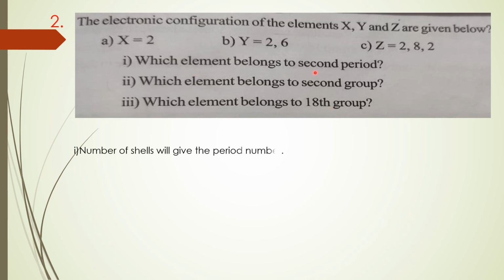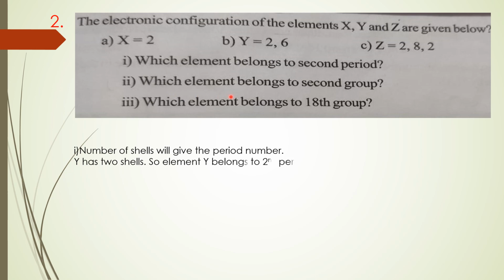I told you to identify the period, simply you see the number of shells. How many shells are there? 2 shells are there for Y. Here 1 shell is there. Here 2, 8, 2 means 3 shells are there, that is K, L, M. Here K, L and here only K shell is there. So which element belongs to second period? Number of shells are 2. Therefore Y belongs to second period. What is the reason? Y has 2 shells. So the element Y belongs to second period. Are you clear?